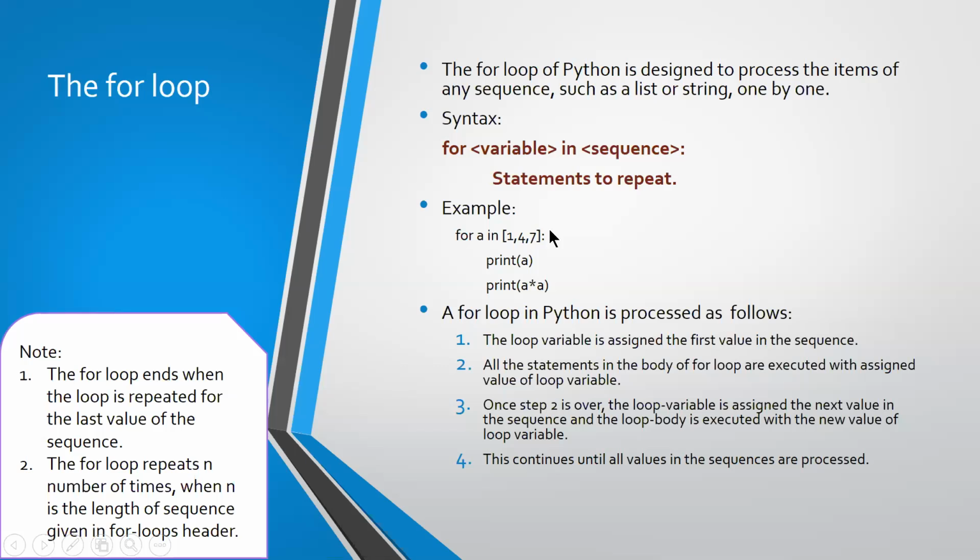So I have the items 1, 3, 5, 7, 9. How many times does the loop get executed? The sequence is 1, 3, 5, 7, 9. How many times does the body of the loop get executed? 5 times, because I have 1, 3, 5, 7, 9. There are 5 elements in the sequence, so the set of statements will be executed 5 times.